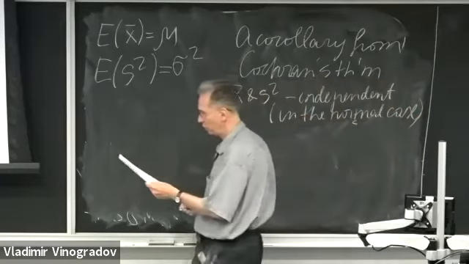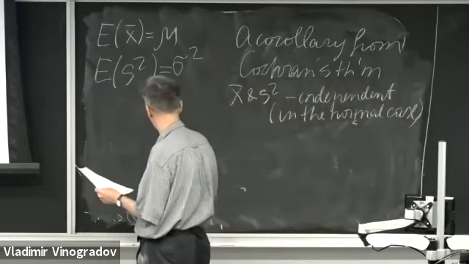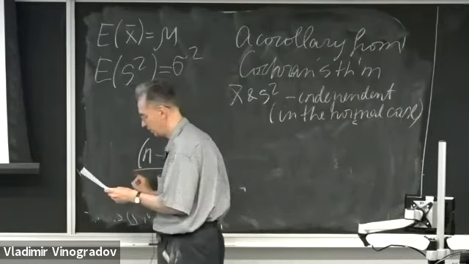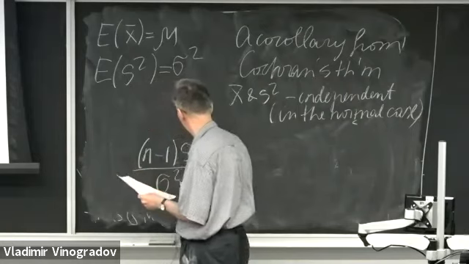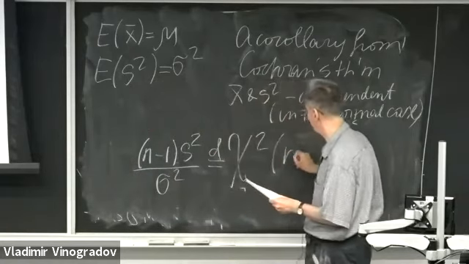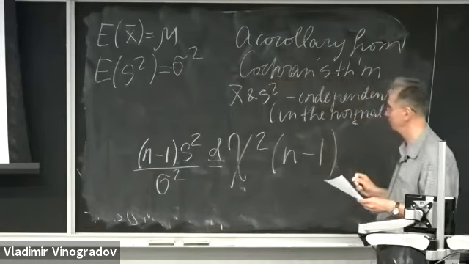And also there is an important result that n minus 1 times the sample variance s squared over sigma squared is actually chi-squared distributed with n minus 1 degrees of freedom.